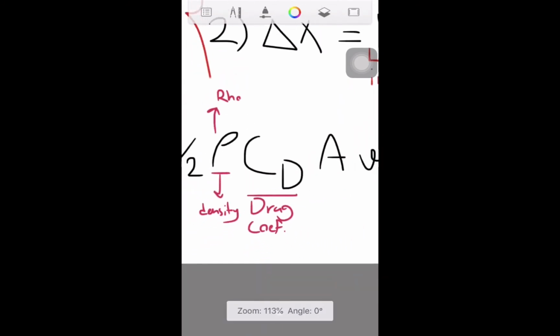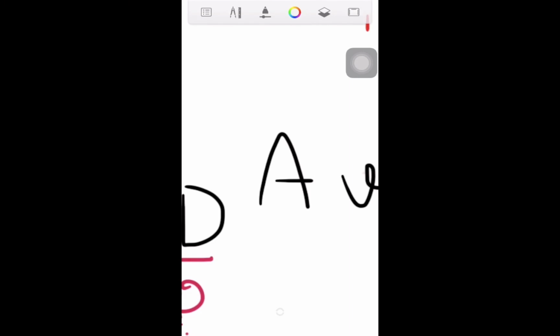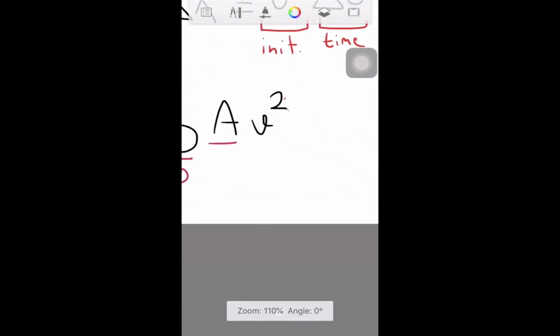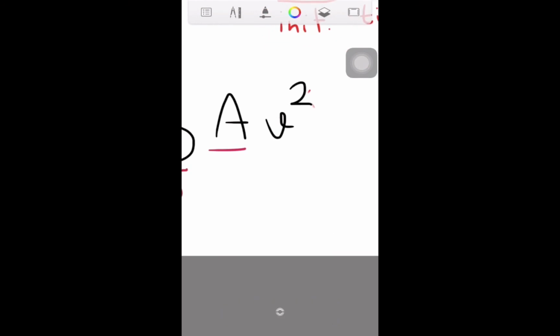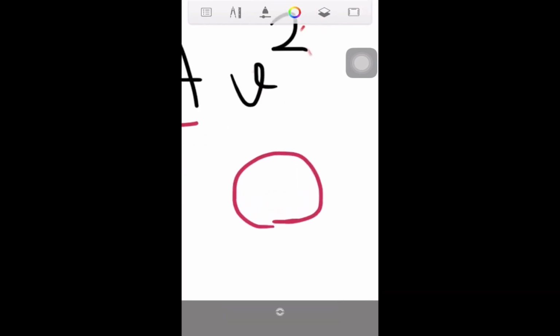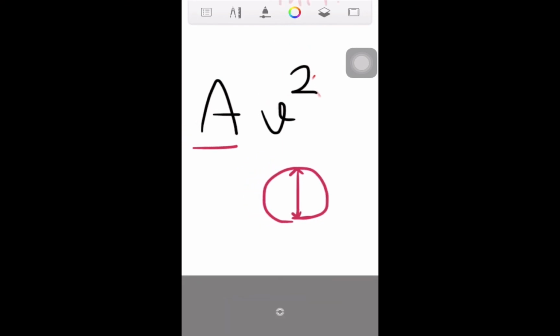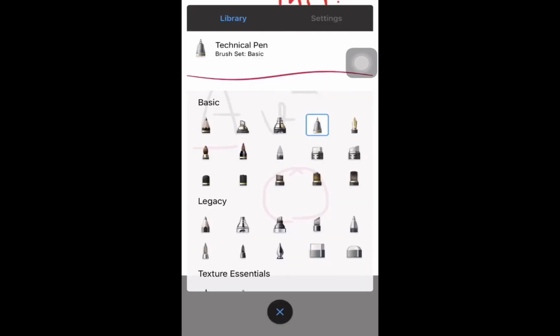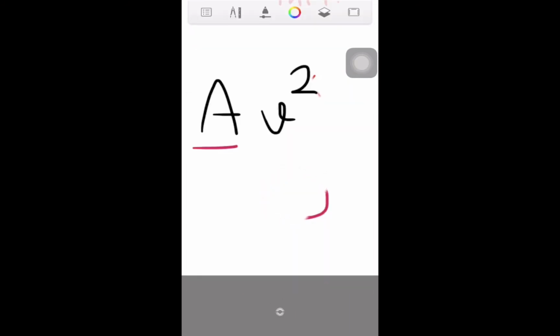And this A is the area of our shape, or the area that our shape is going through. For instance, if we have a ball, since it is circular, then the area would be a very basic circle. So we're going to calculate the area of the surface that is applying that force.